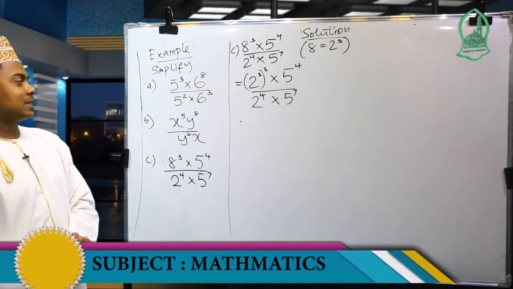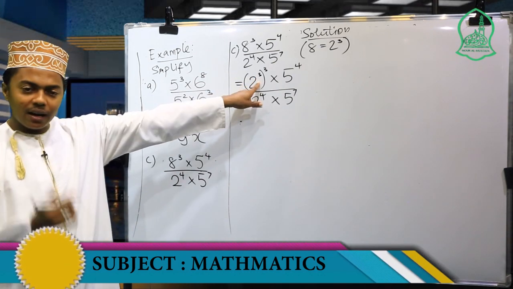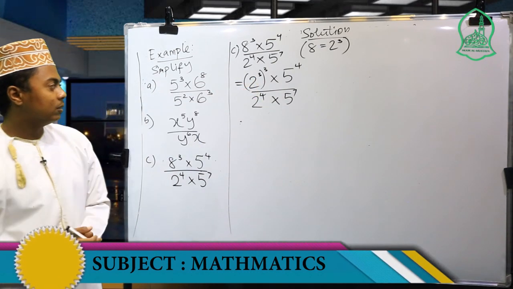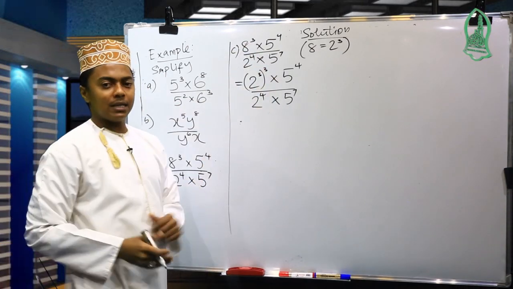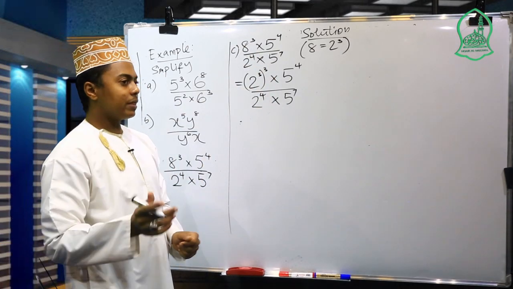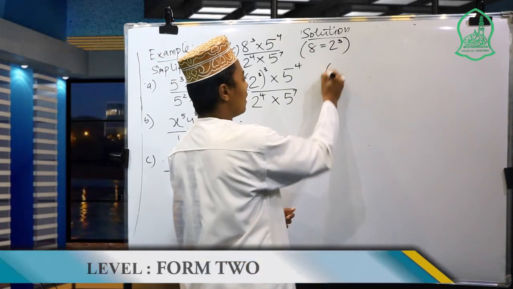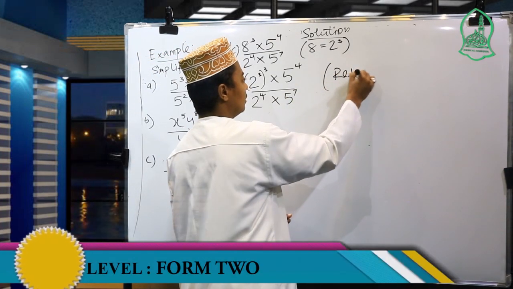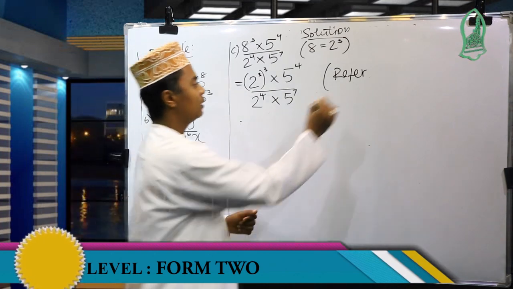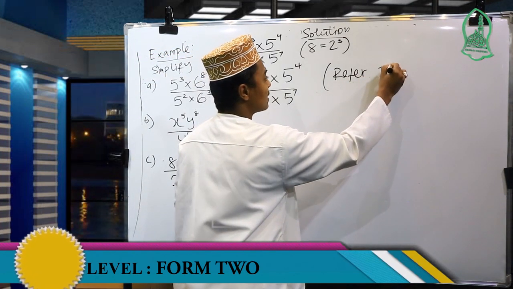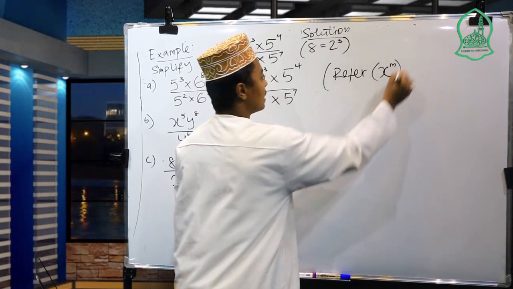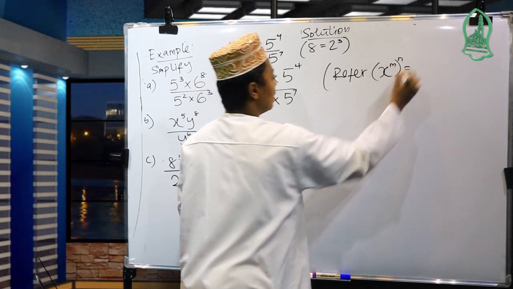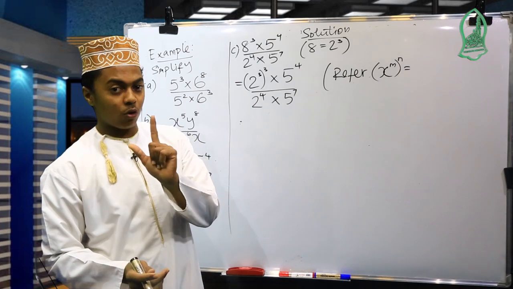How about the next step? Here we refer to the first law also. How about their powers here? We have 2 cubic and also it has another cubic. If we refer to this one, I'm going to know the answer. So here, if we have x to the power of m, then the whole thing to the power of n, the answer refers to the first law.